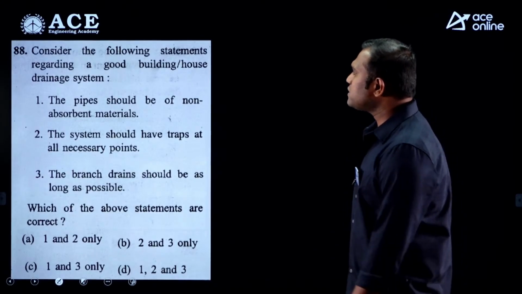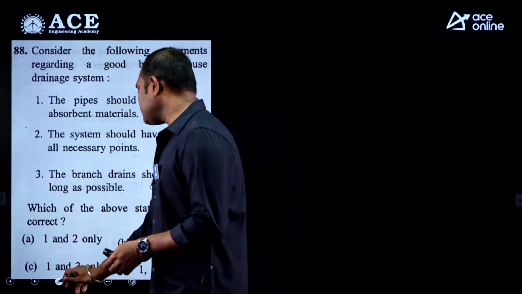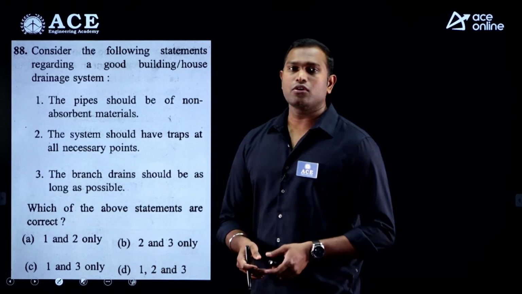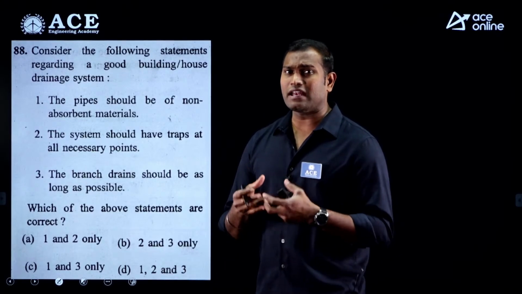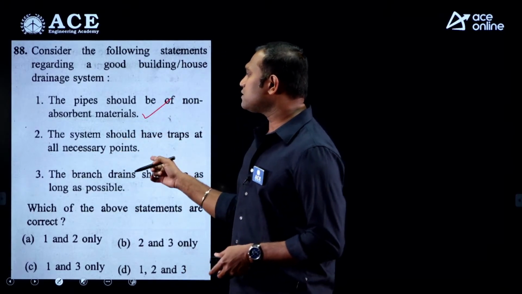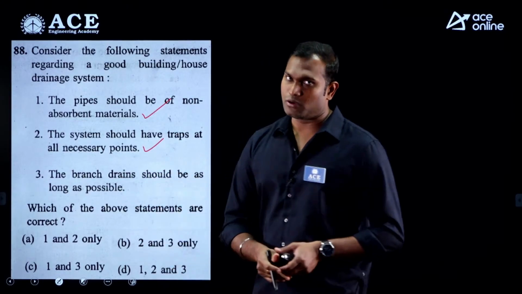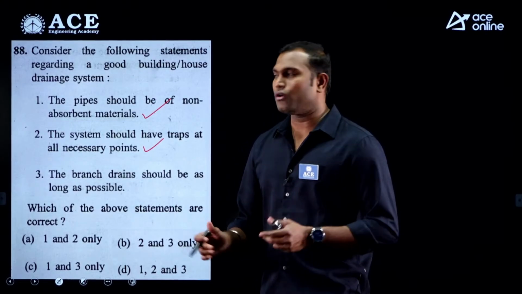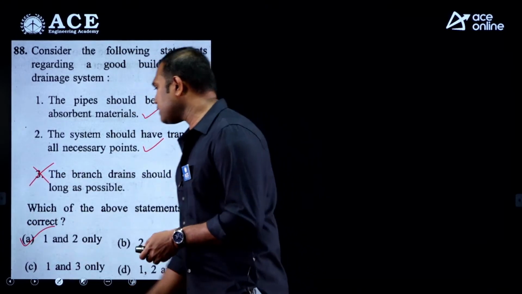Next, consider the following statements regarding a good building or house drainage system. What are the correct statements from the given? The pipes should be of non-absorbent materials, obviously. They should resist alkali and hard materials, so they should not absorb anything. Yes, that's true. The system should have traps at all necessary points, yes, that's also true. The branch drains should be as long as possible, no. The branch drains have to be as short as possible to provide proper ventilation for the flow. So out of all these, statement number 3 is incorrect. So option A is correct.